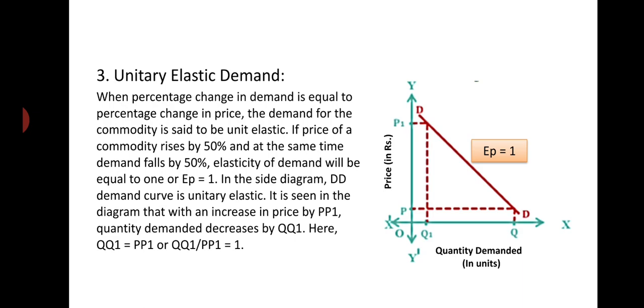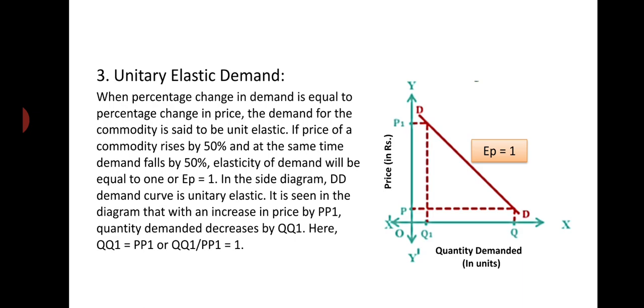If the price of a commodity rises by 50% and at the same time demand falls by 50%, elasticity of demand will be equal to 1, 50 by 50, that becomes equal to 1.